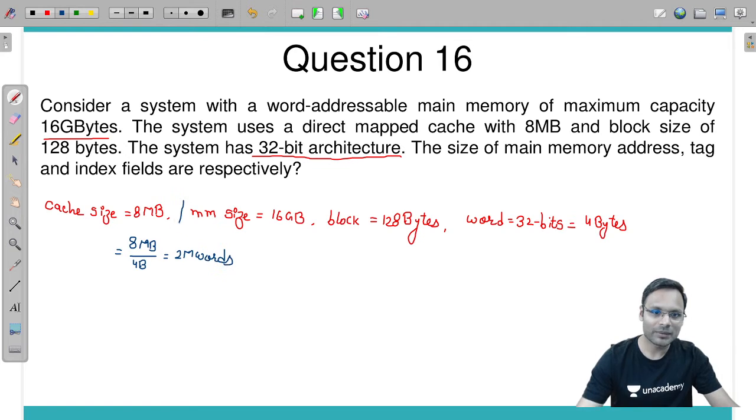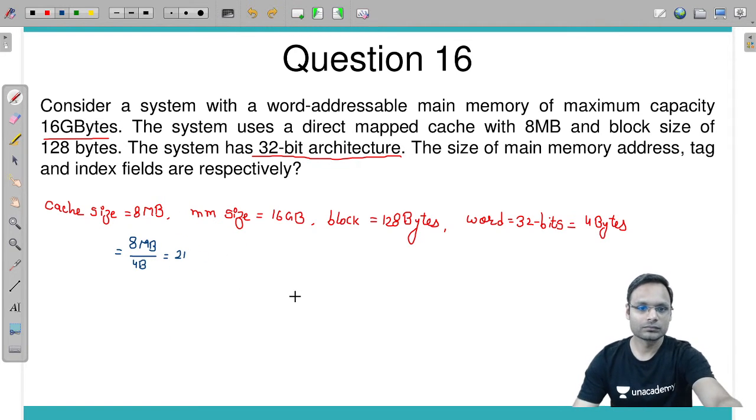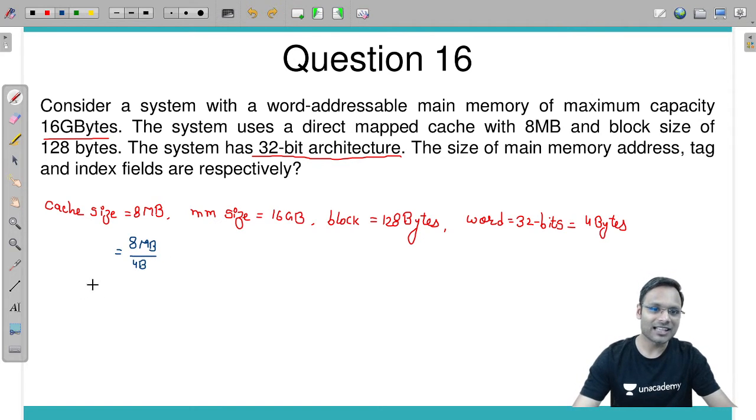This is the cache memory size: 2 mega words. Similarly, main memory size is 16 GB; 16 gigabytes divided by 4 bytes gives 4 giga words in the main memory.